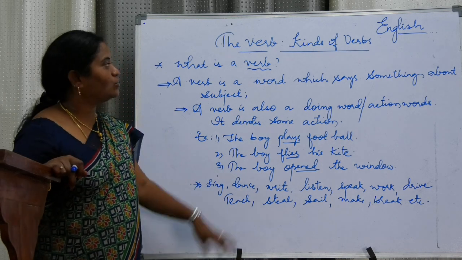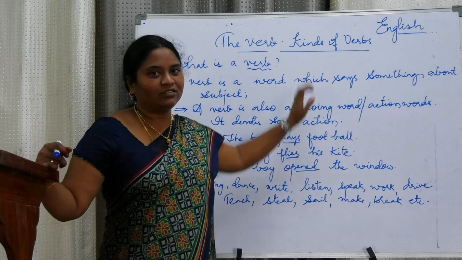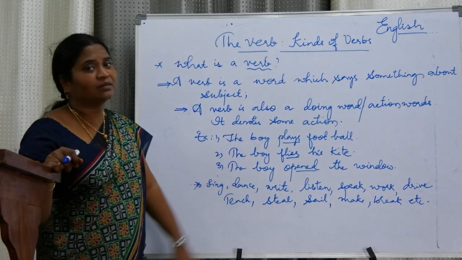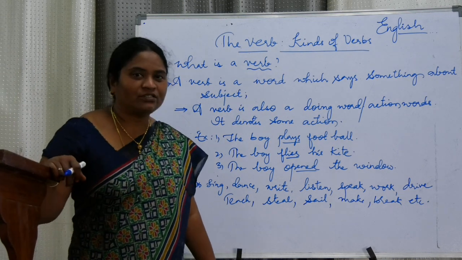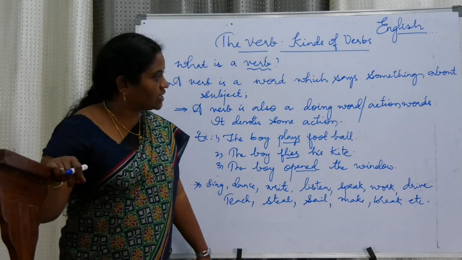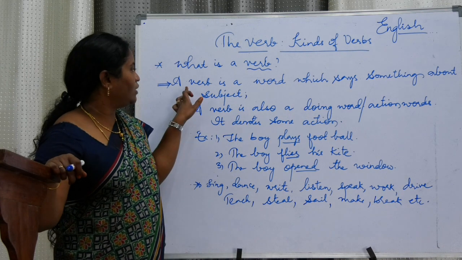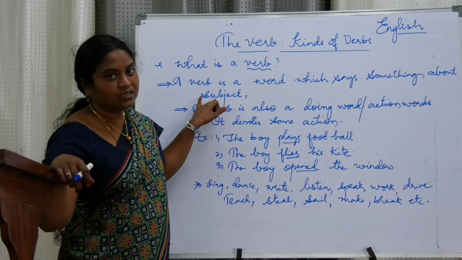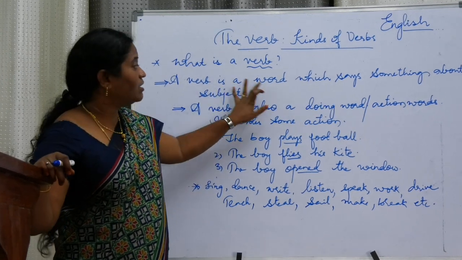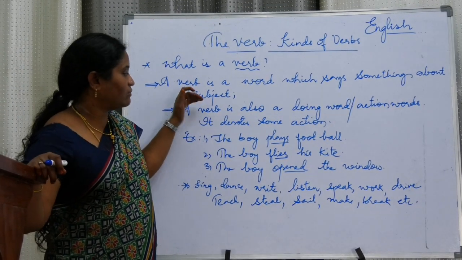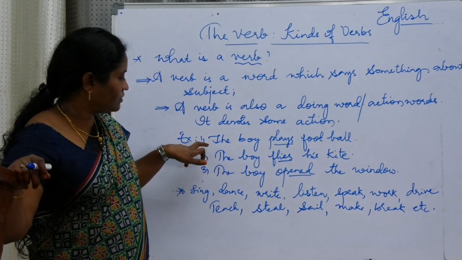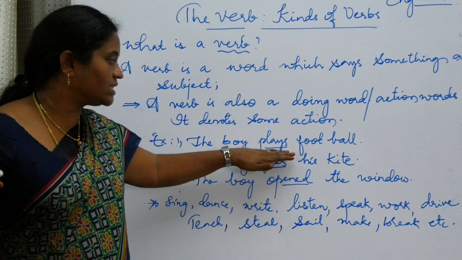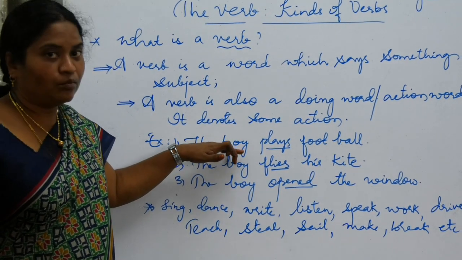Let us discuss the verb and kinds of verbs. What is a verb? We all know, all the action words come under verbs. See here, I wrote the definition. A verb is a word which says something about the subject. For example, the boy plays football. Plays is telling about the boy.